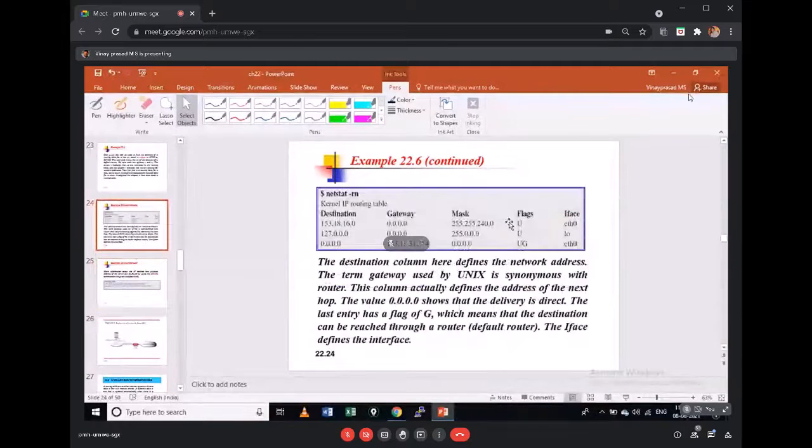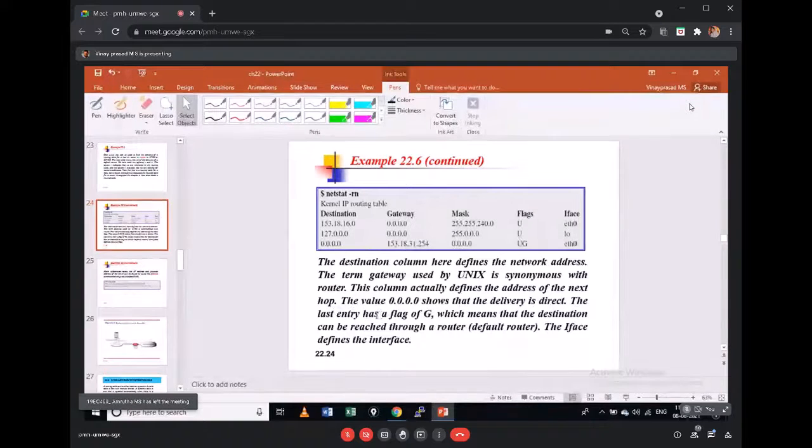Let us take an example. This is the routing table of my host. The command you should use to check the routing table of your host is netstat -rn. There is something called flags: the U flag and the UG flag.